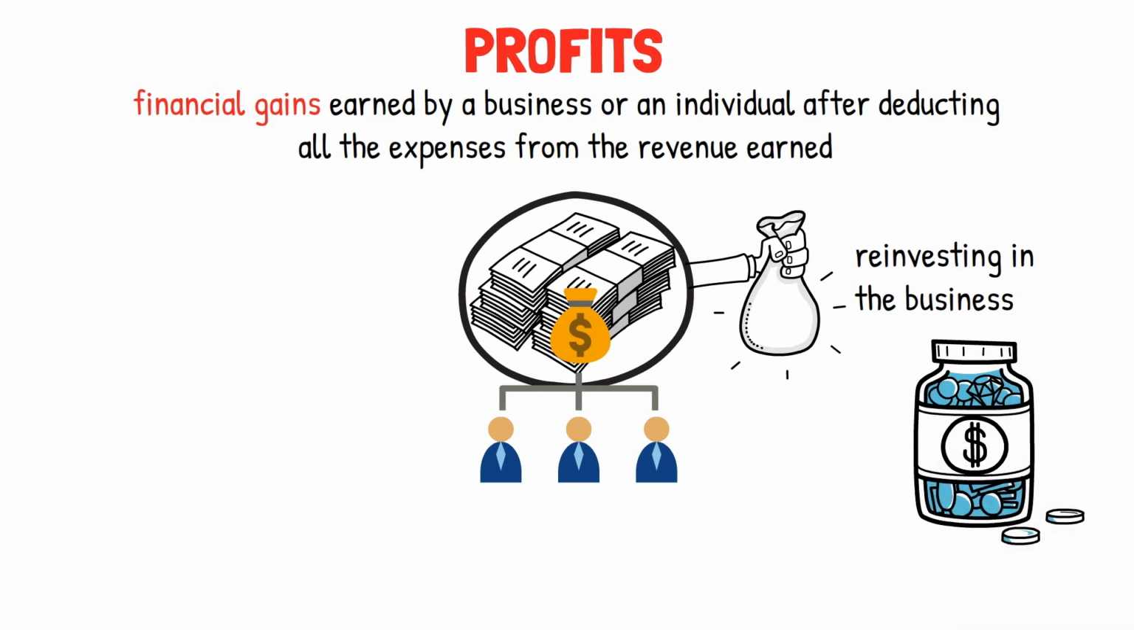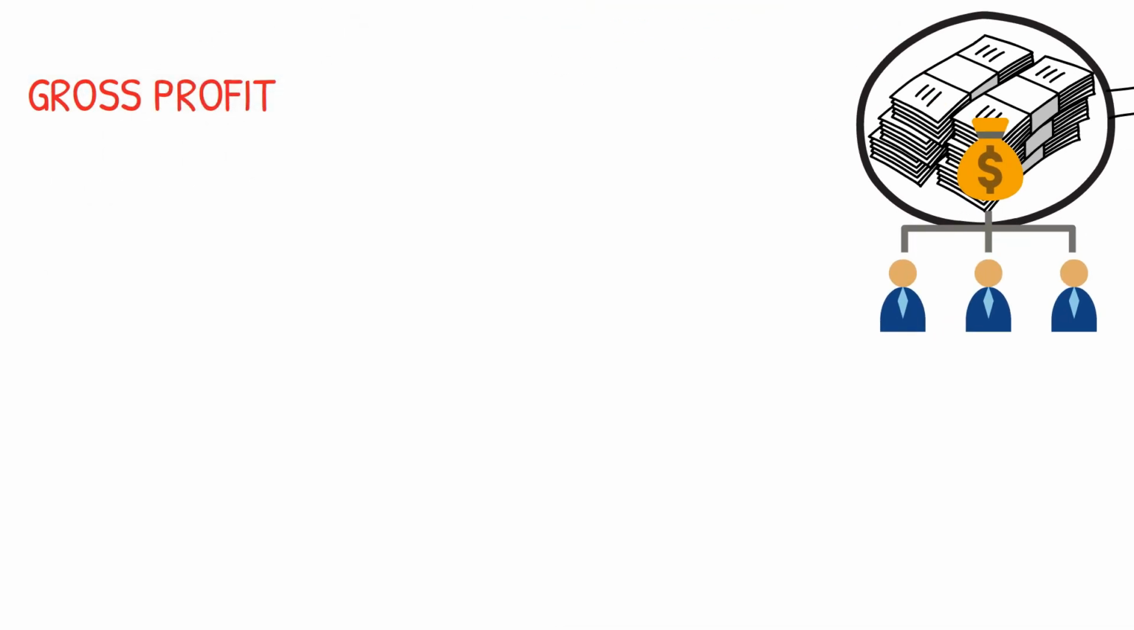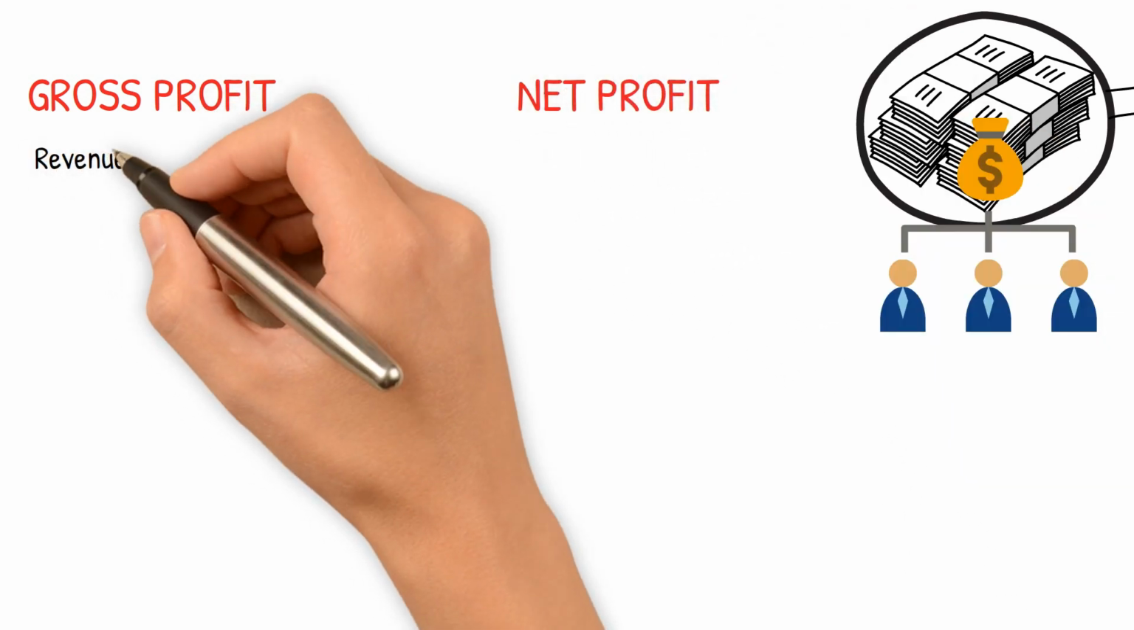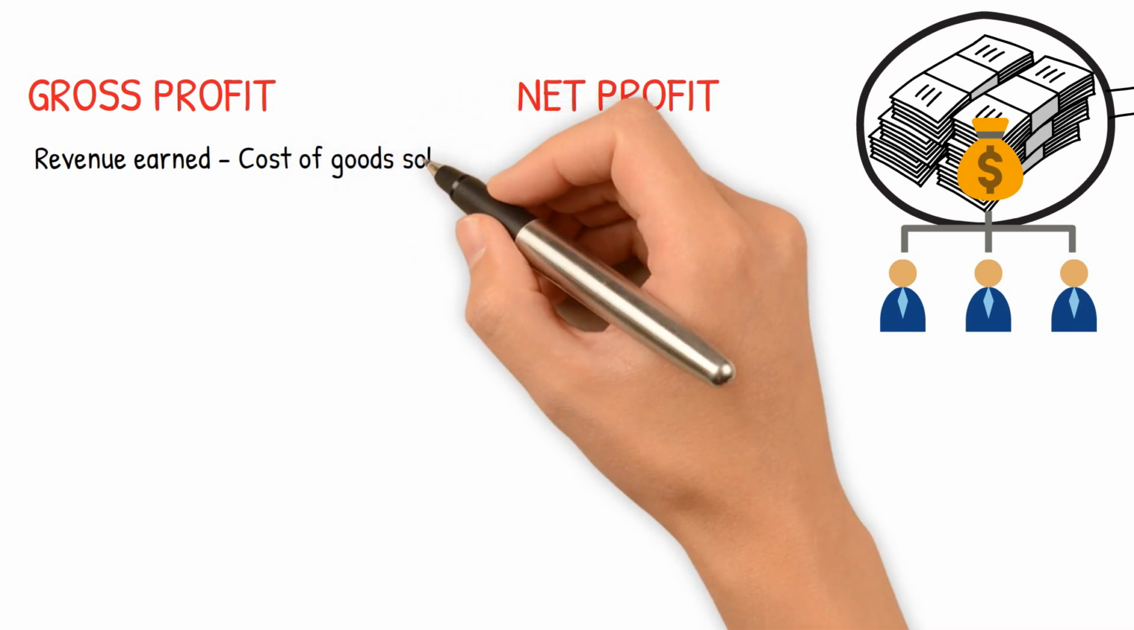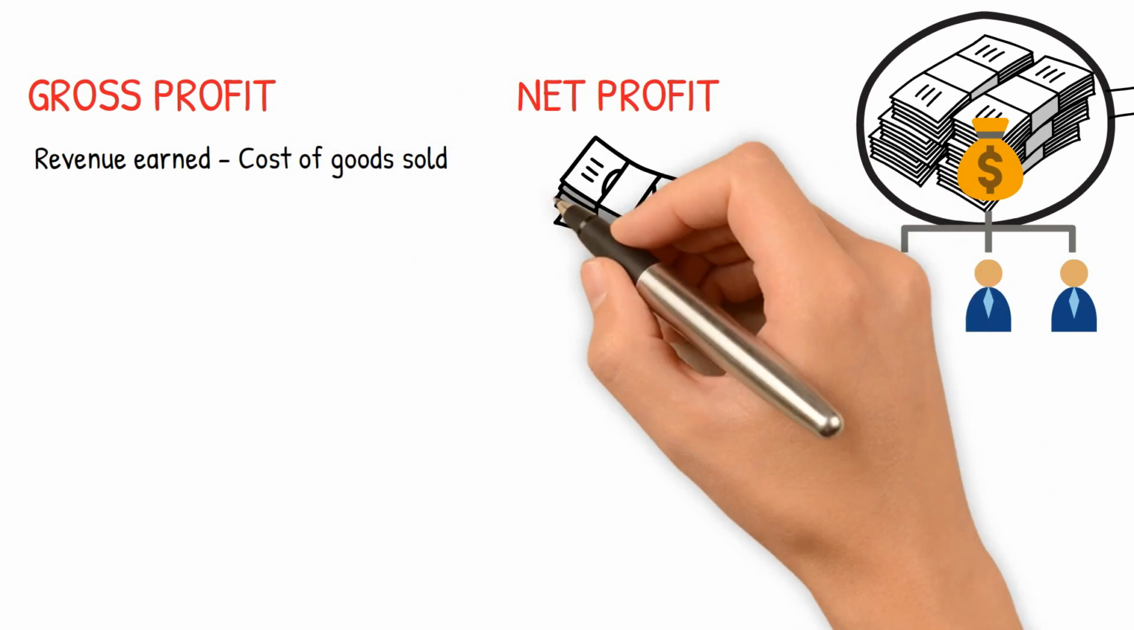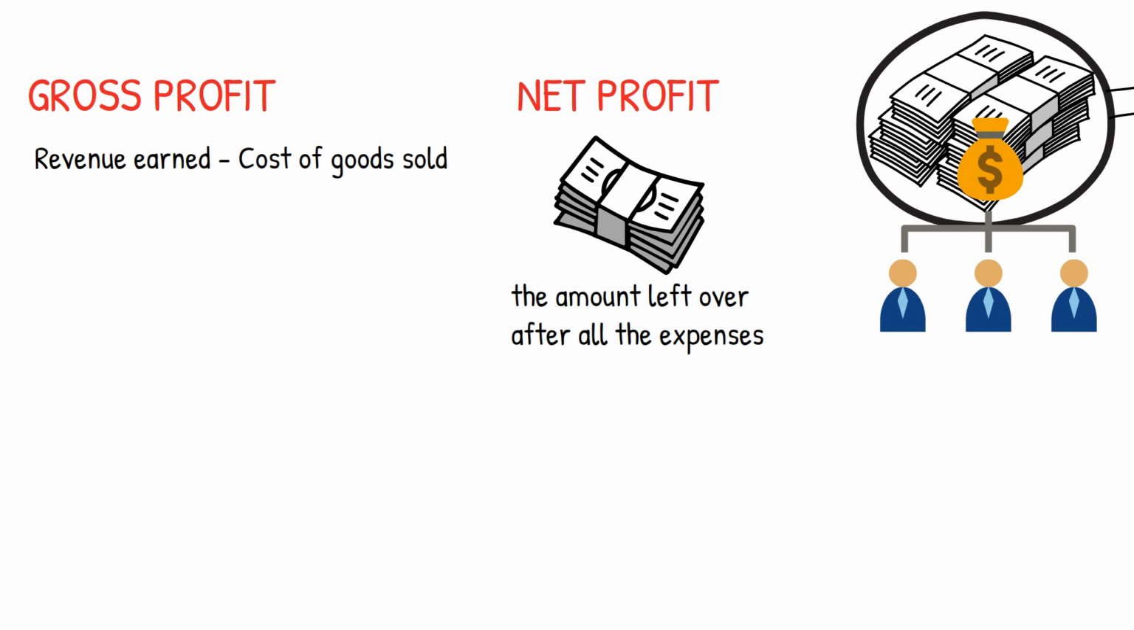There are two types of profits that a business can earn: gross profit and net profit. Gross profit is the difference between the revenue earned and the cost of goods sold, while net profit is the amount left over after all the expenses, including overhead costs, have been deducted.